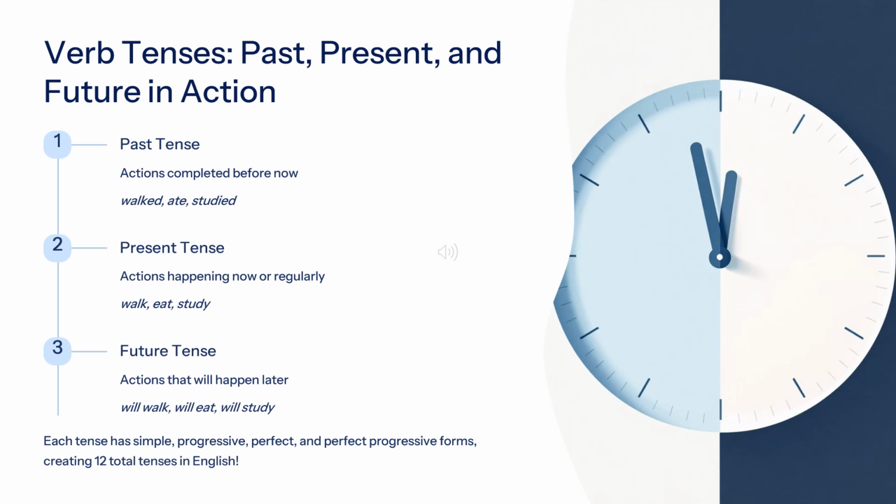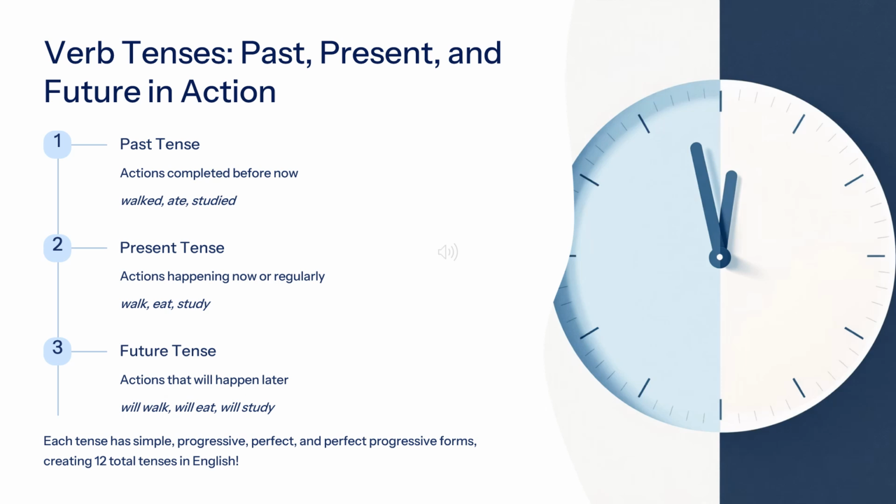Verb tenses. Verb tenses show when an action took place. Now they are divided into three parts: past tense, present tense, and future tense. Past tense is used for actions that were completed in the past, that is before now. Walked, ate, studied, gone.